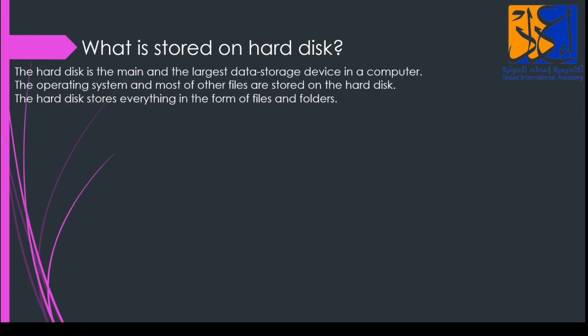The operating system and most other files are stored on the hard disk. The hard disk stores everything in the form of files and folders.